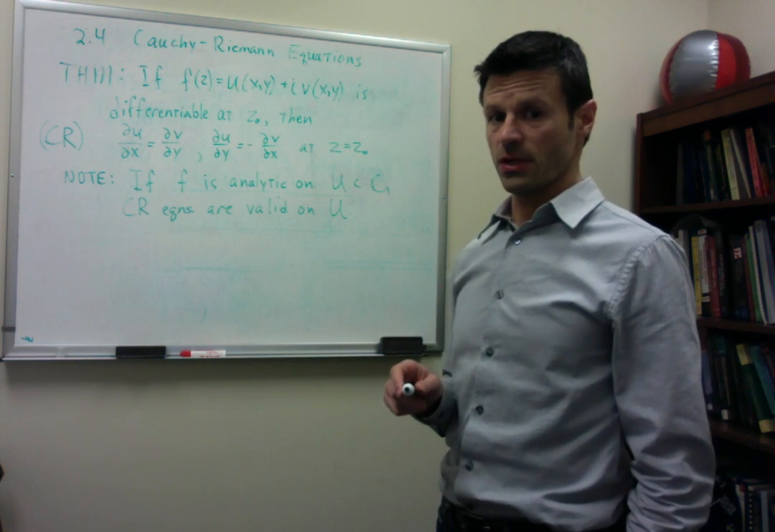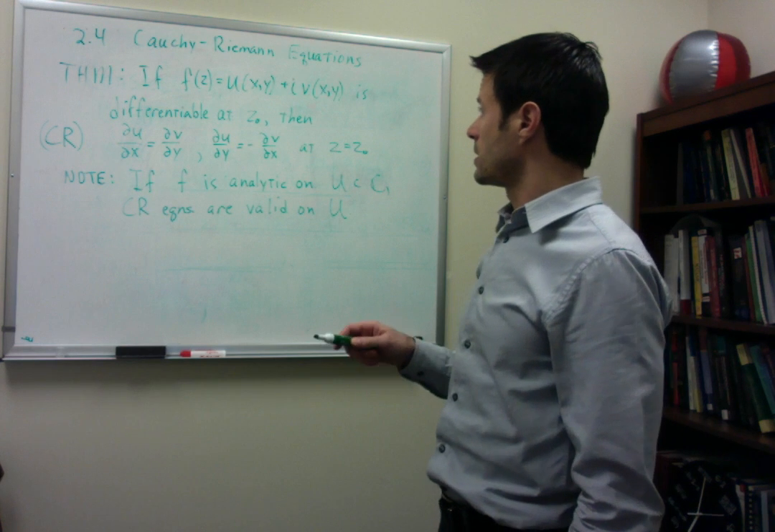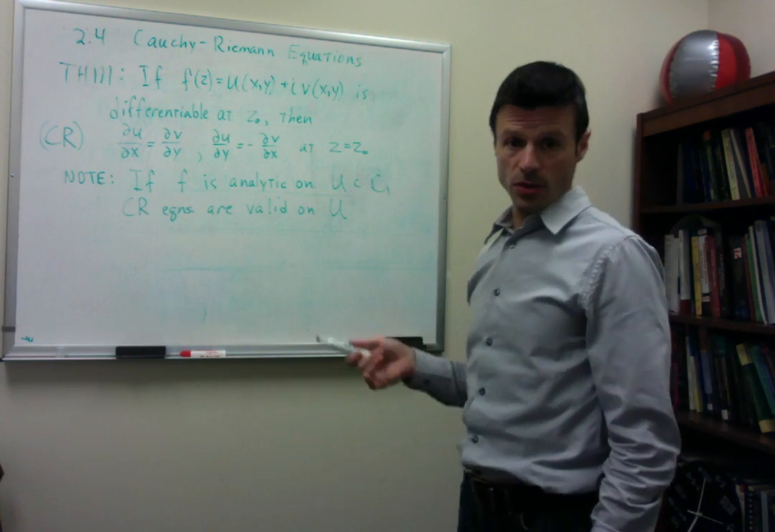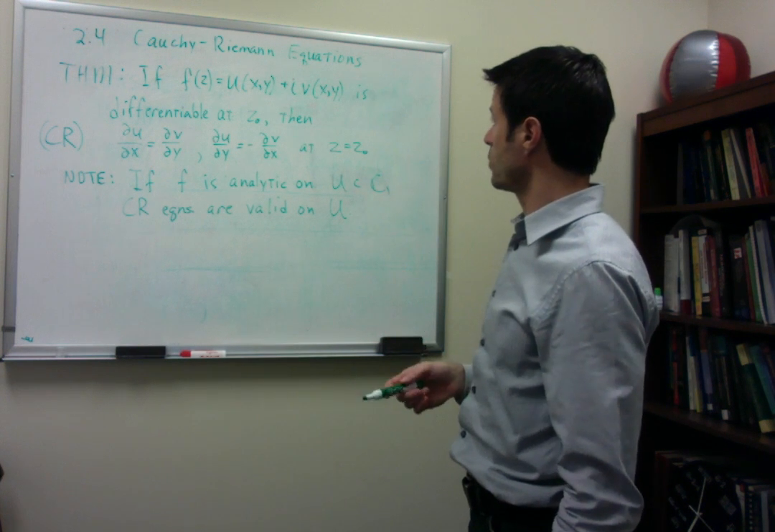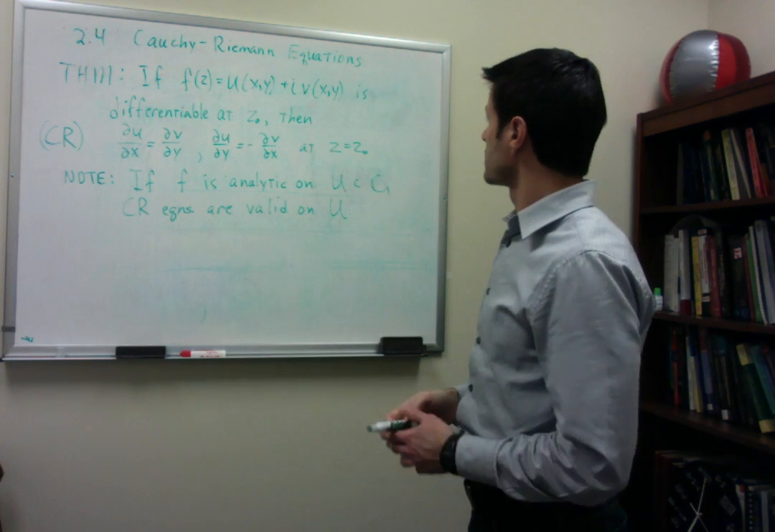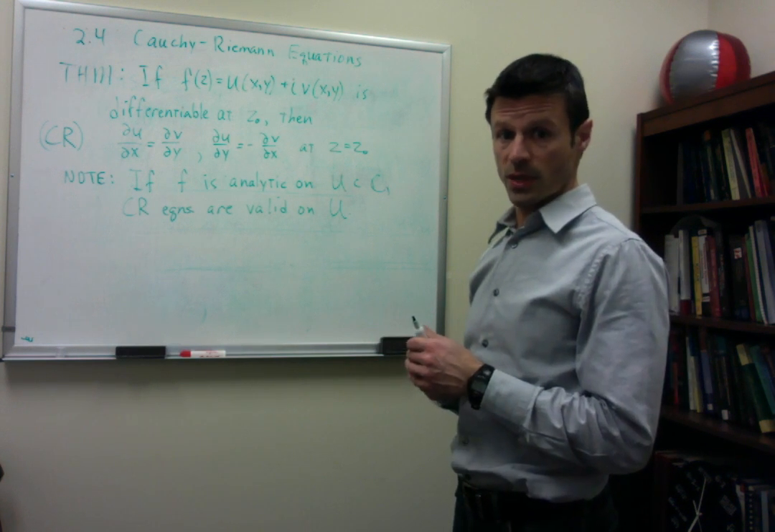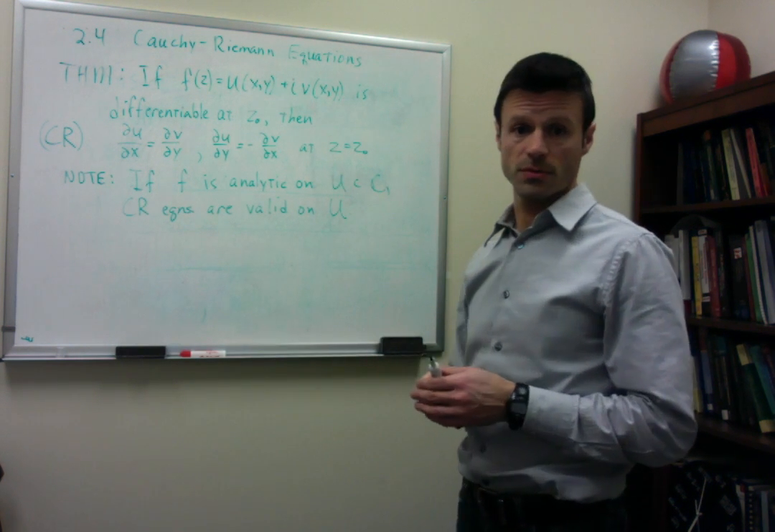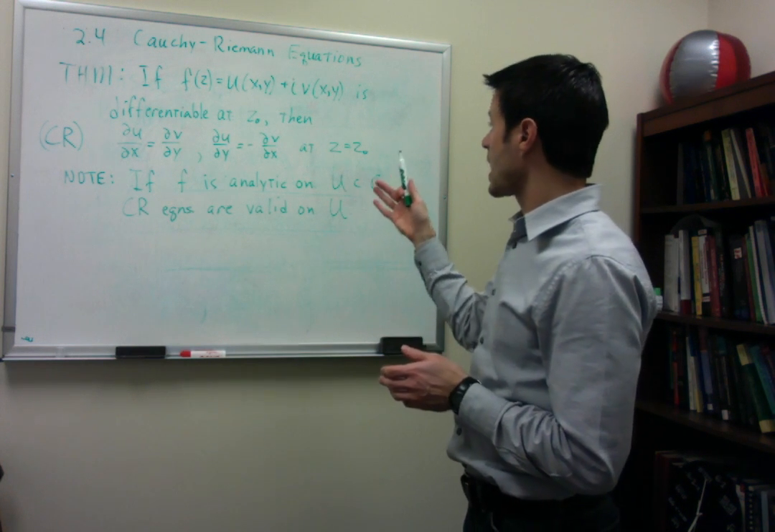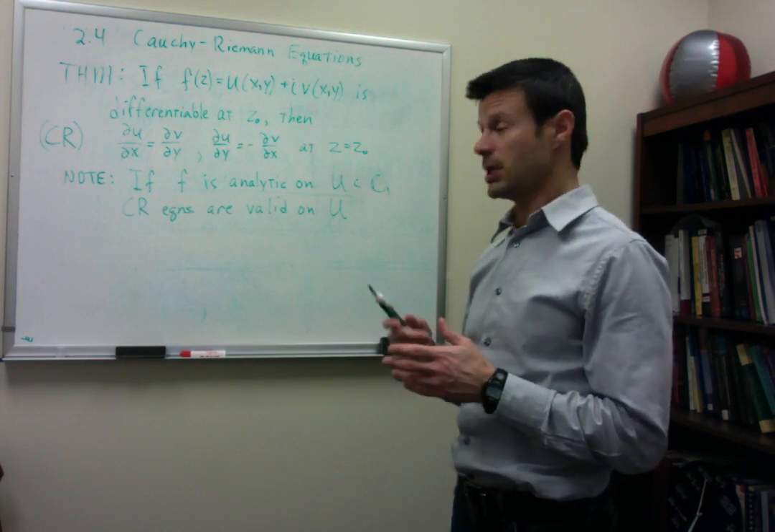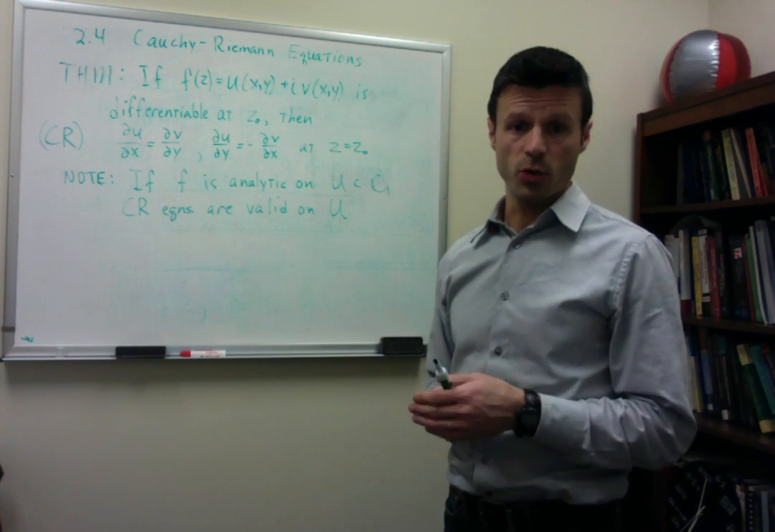So in the previous video, we derived the Cauchy-Riemann equations, and we can state a theorem from our derivation. This is a theorem from section 2.4, and it goes like this. If f is differentiable at z sub 0, then the Cauchy-Riemann equations are satisfied at z sub 0. We can also state that if f is analytic on an open set U, then the Cauchy-Riemann equations are valid on that open set U.